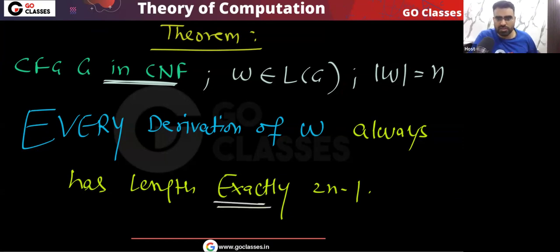So this is the theorem. Now we will see the proof of it. The proof is actually very simple, and that is the reason I am giving you this proof idea.